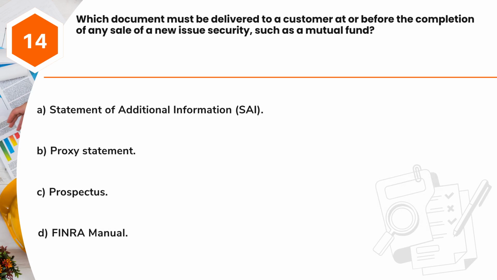Question 14. Which document must be delivered to a customer at or before the completion of any sale of a new issue security, such as a mutual fund? A. Statement of Additional Information, SAI. B. Proxy statement. C. Prospectus. D. FINRA manual.